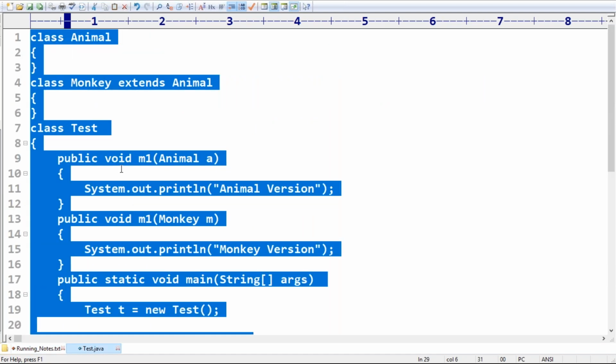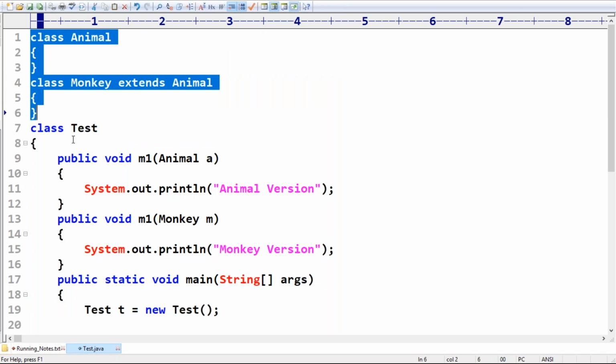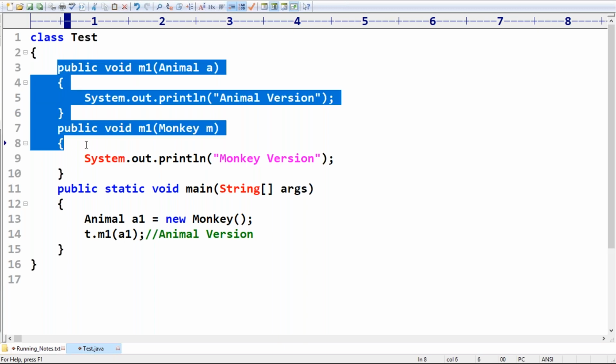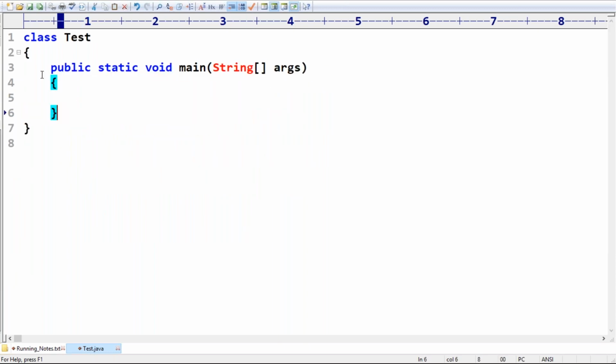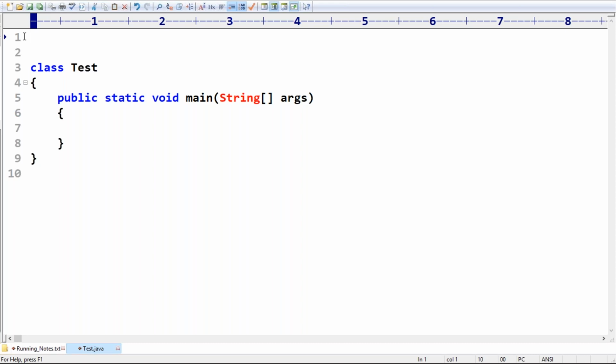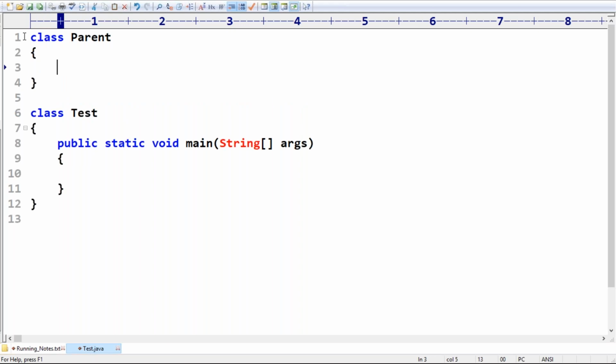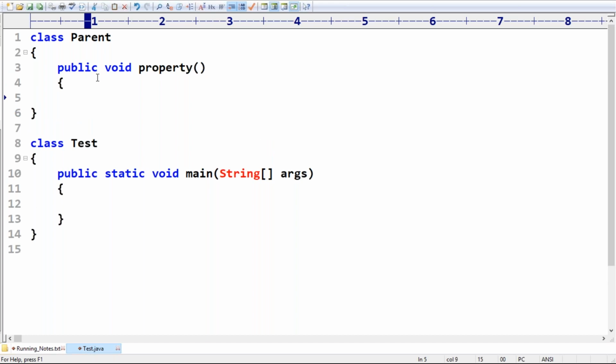Here I'm taking class Parent. I have one class, Parent. Now listen to this. Every parent is very much eager to provide huge property to the kid. That's why the parent contains a public void property method.